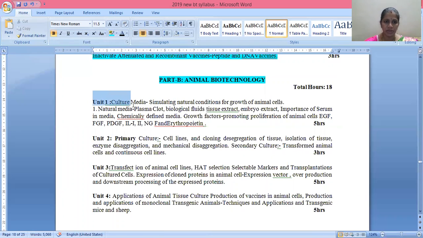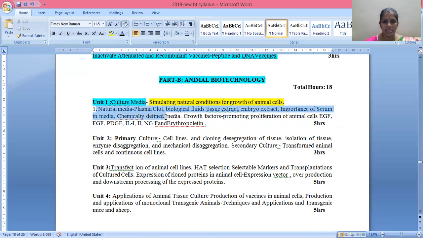Here, unit 1, you are going to study about culture media. Here, simulating natural conditions for growth of animal cells. Then natural media, under that plasma clot, biological fluid, tissue extract, embryo extract, importance of serum in media.